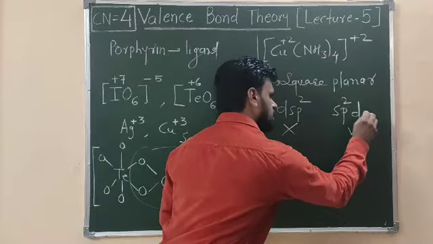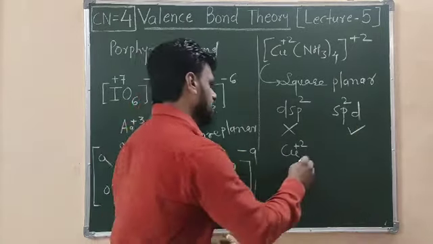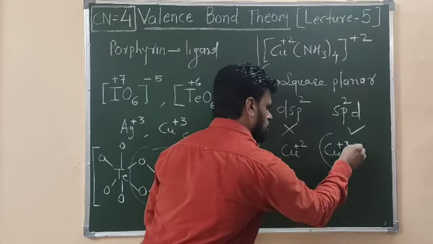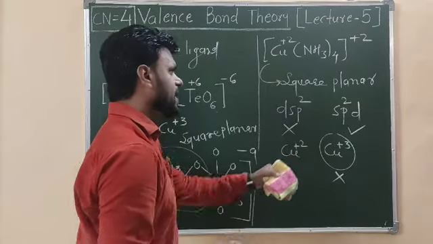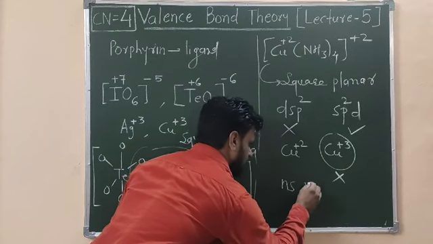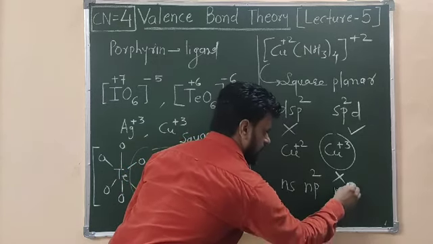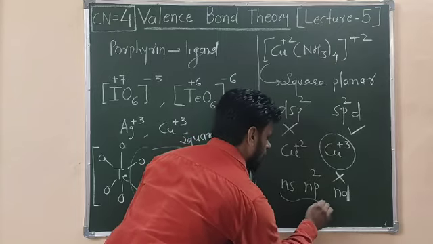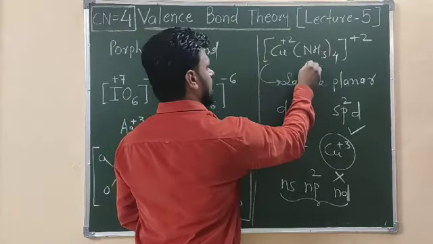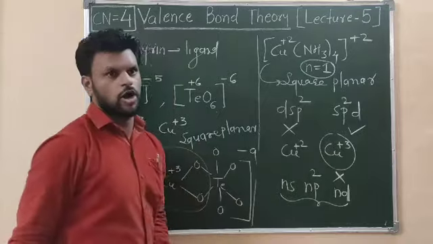This is right, since copper plus 2 is a stable oxidation state, whereas copper plus 3 is not a stable oxidation state. And hence in this complex it shows ns, np2 and nd kind of hybridization, and it uses an outer d orbital for the hybridization, but still the complex is square planar and n equal to 1, and hence this is a paramagnetic complex.